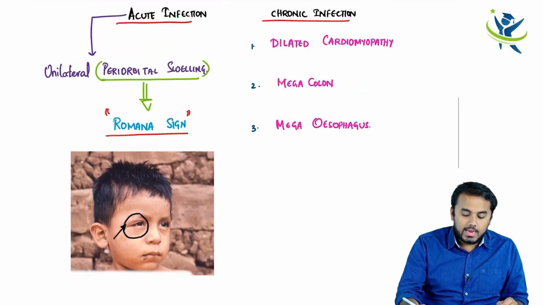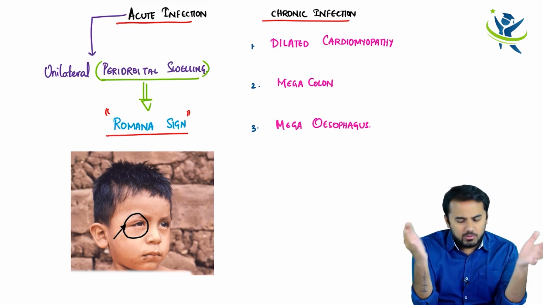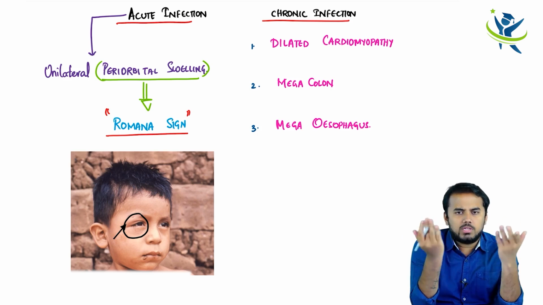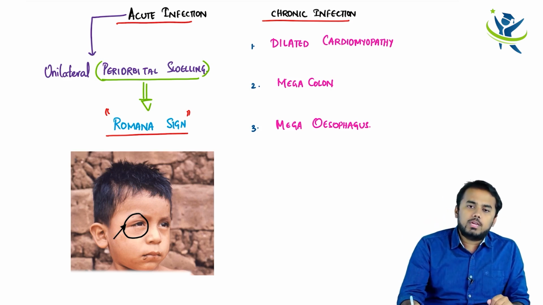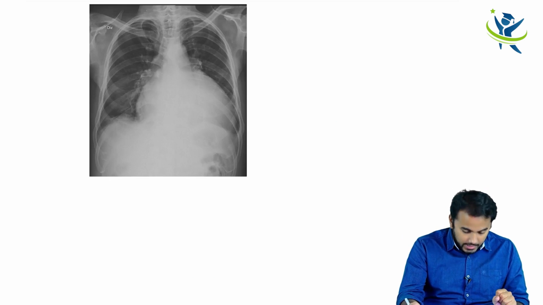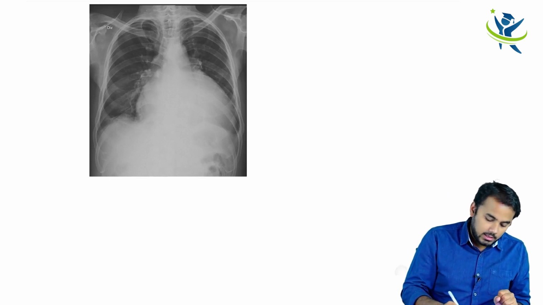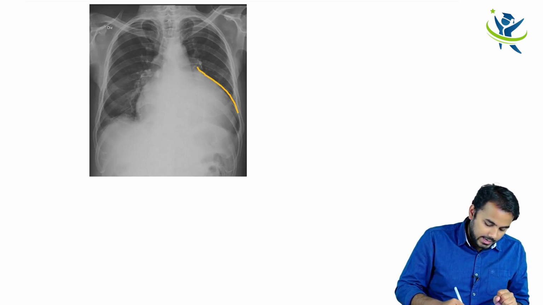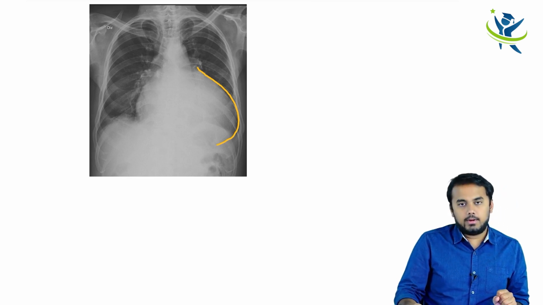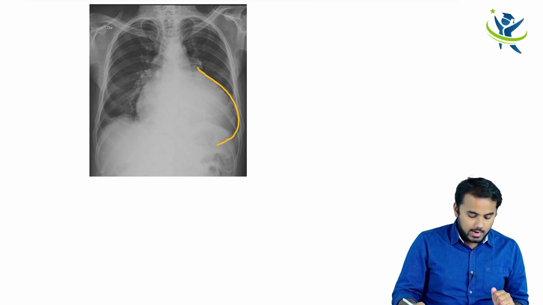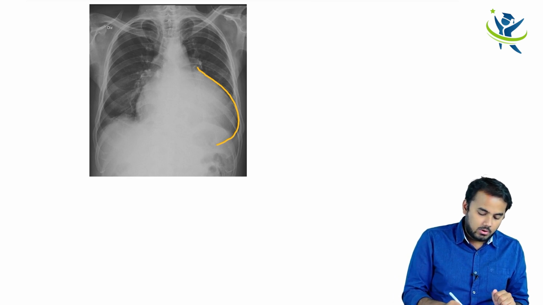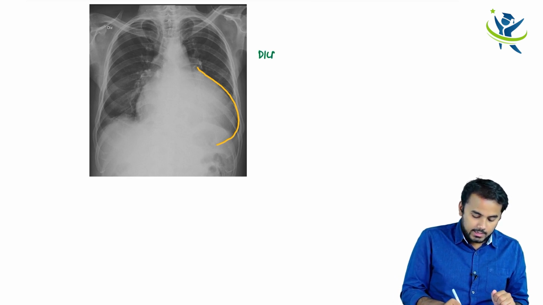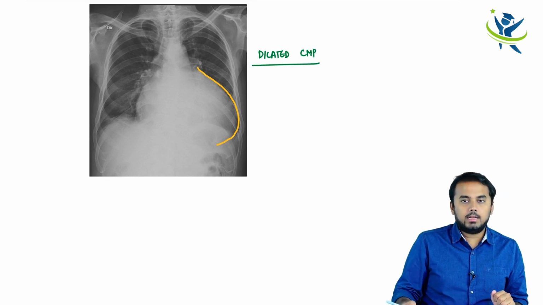So when it comes to dilated cardiomyopathy, megacolon and megaesophagus, megacolon means the colon size will be more, megaesophagus means the esophagus will be dilated. But when it comes to dilated cardiomyopathy, this is the picture of dilated cardiomyopathy. As you can see, the heart border is pretty much dilated till the peripheral lung fields. So this is a case of dilated cardiomyopathy.